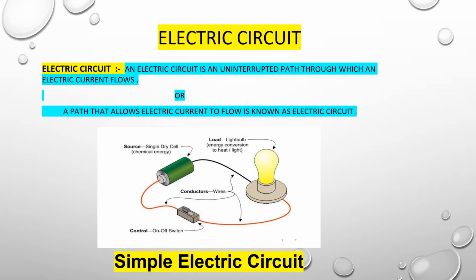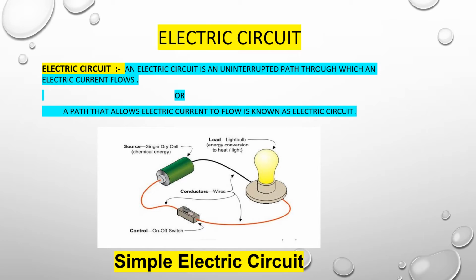Electric circuit. If we study electric current, then it is very important to study the electric circuit also. This also plays a very important role. An electric circuit is one of the paths to pass the electric current, or we can say that an electric circuit is an uninterrupted path.